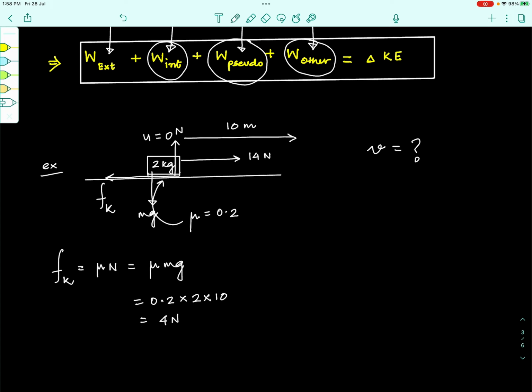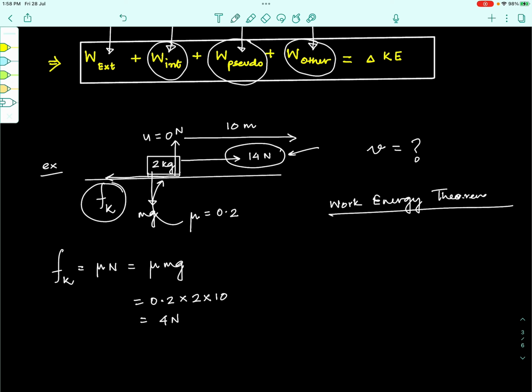And that is it. Now, let us use the work energy theorem. Work energy theorem, when used in this situation, will give us the work done by all forces. There are two forces doing work here. One is the external force of 14 newtons, the other one is the frictional force. Work done by the external force will be positive because the displacement is in the direction of the external force, whereas the work done by friction would be negative because friction is acting opposite to the displacement. So, can we say the work done by the external force plus work done by the friction should be equal to the change in the kinetic energy of the block.